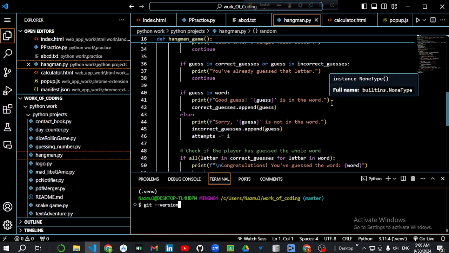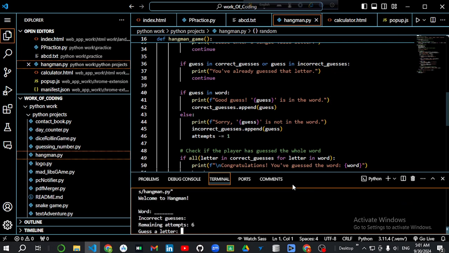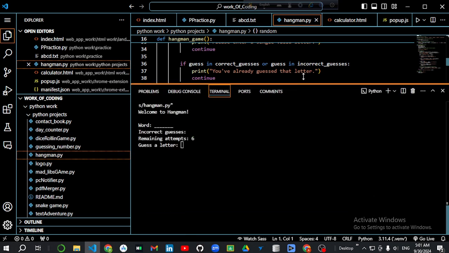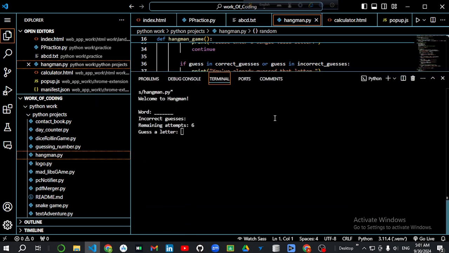So let's run the program and check out how it works. Run this, and we see here a command line interface where the game welcomes me, "Welcome to HangMan," and the word field, which is blank because I haven't guessed any letter yet. Then the incorrect guesses field is also blank because I haven't guessed any incorrect letter. And then the remaining attempts, which is 6 by default.